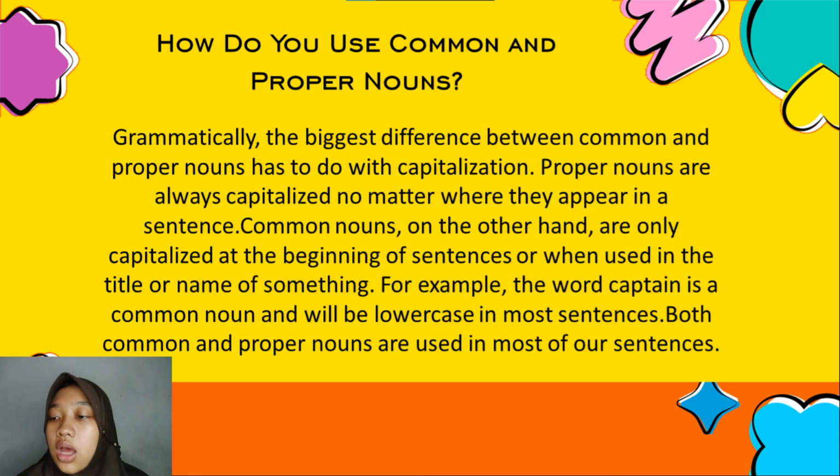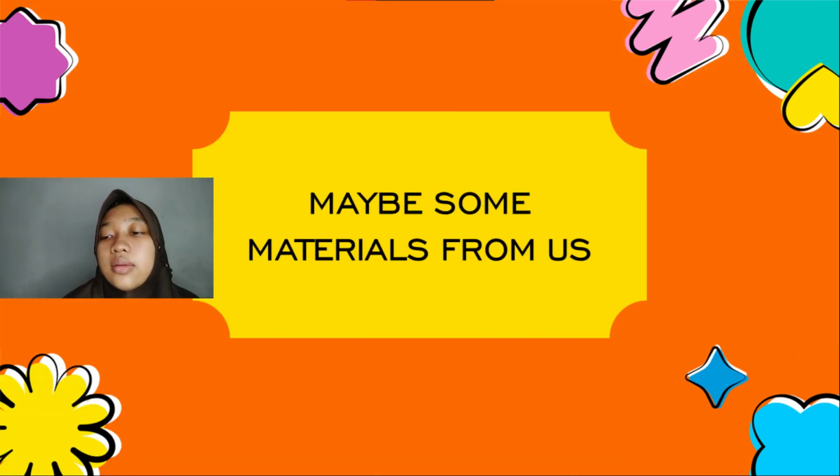Common nouns, on the other hand, are only capitalized at the beginning of a sentence, or when we use them in the title or name of something. For example, the word captain is a common noun and will be lowercase in most sentences. Both common and proper nouns are used in most of our sentences.